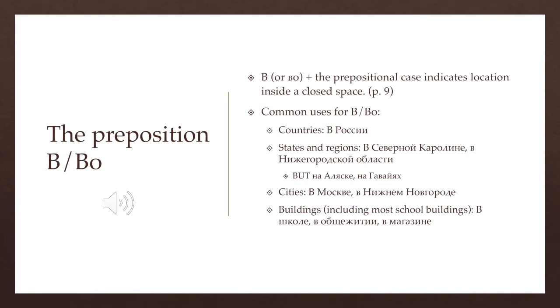Also, as a general rule, when we are talking about being inside a building, we are going to use v, and this includes most school buildings. Note when you look at the list of places that take na on page 10 of your textbook, they have na for things like departments and courses, because those are not actual physical enclosed spaces, those are considered to be events. But school buildings are enclosed spaces. So we have в школе, in school, в общежитии, in the dorm, в университете, in college, в магазине, in the store. Any kind of an enclosed building is going to take v.